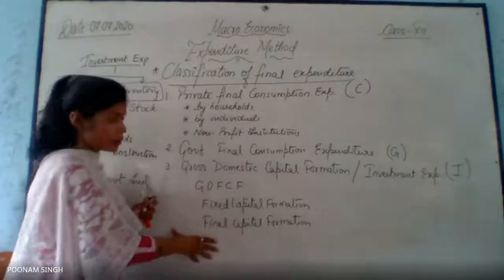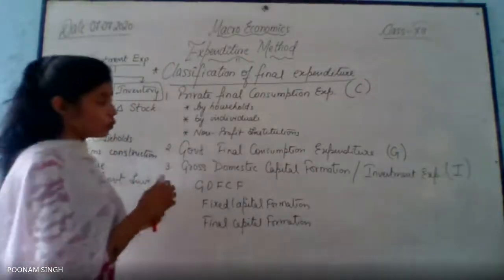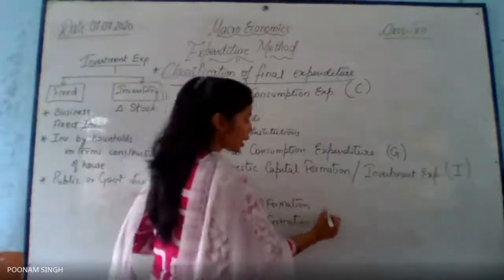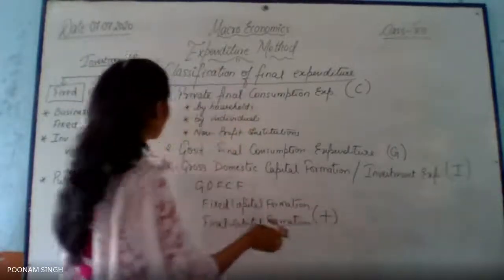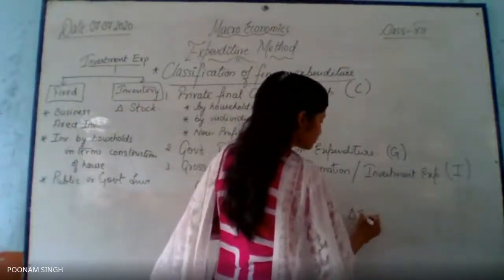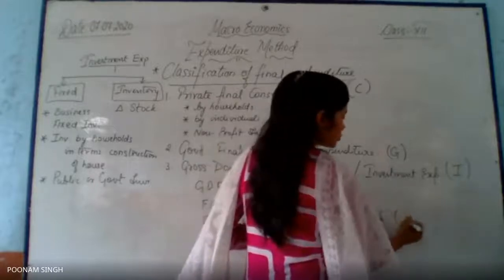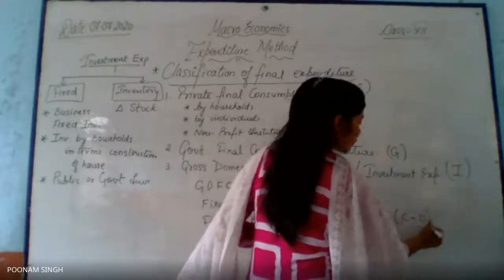Then in all the cases, even including these all cases, what you are supposed to do? In that case, you have to add. What you have to add? You have to add inventory stock. So inventory includes delta stock, which means you already know that what delta stock is. That is closing minus opening.